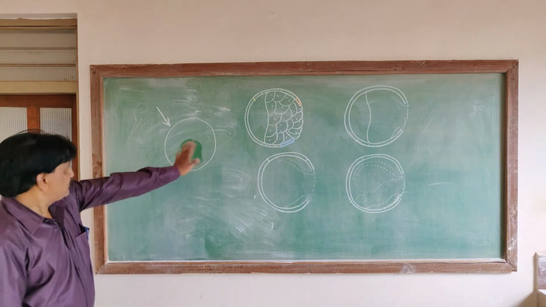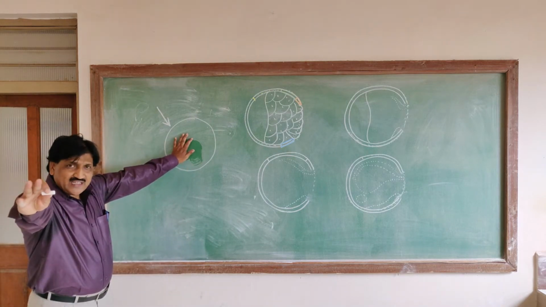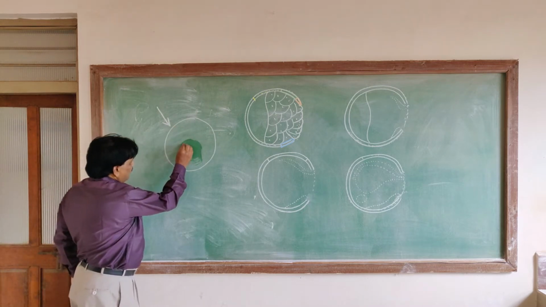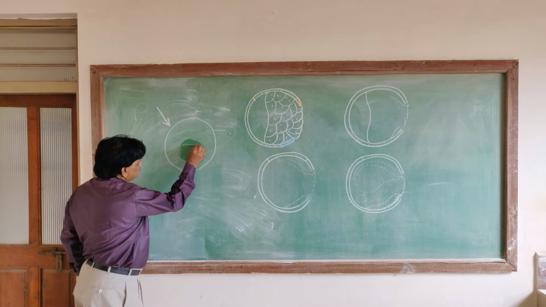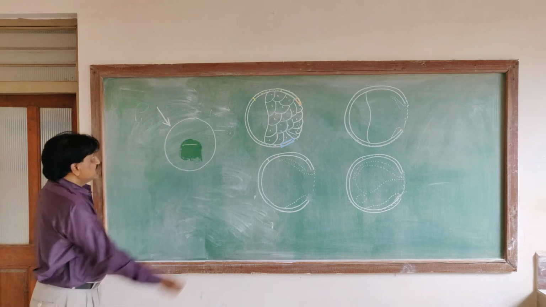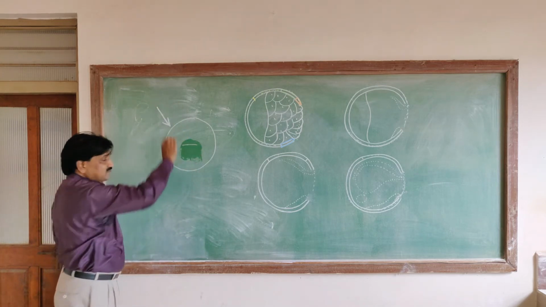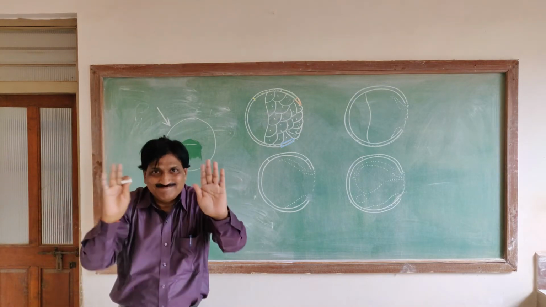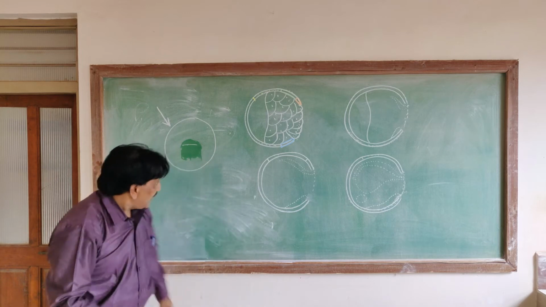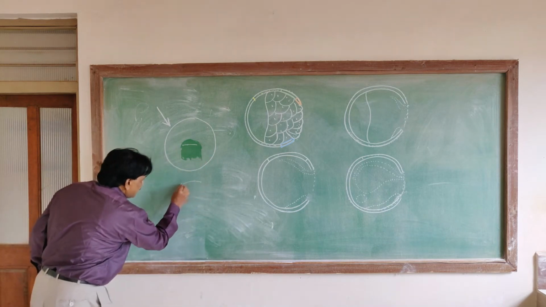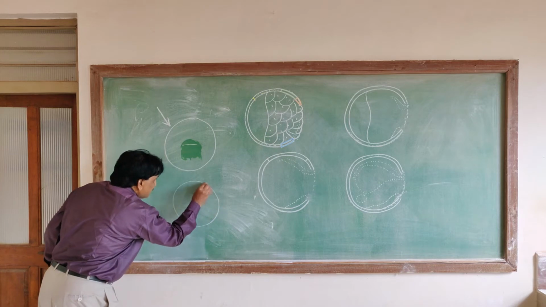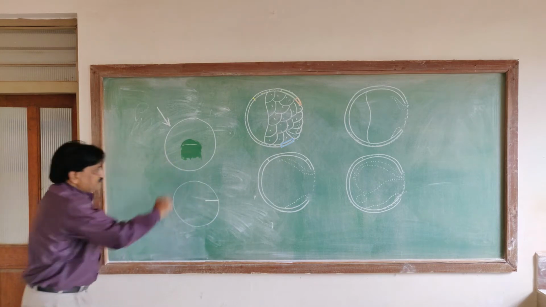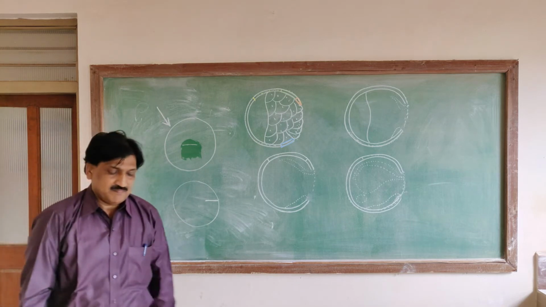Now, just below the grey crescent, there is a formation of a transverse groove. This is the first diagram. This is the front view. I will show the lateral view. This is called the lateral view. This is called the transverse groove. This is the first step.